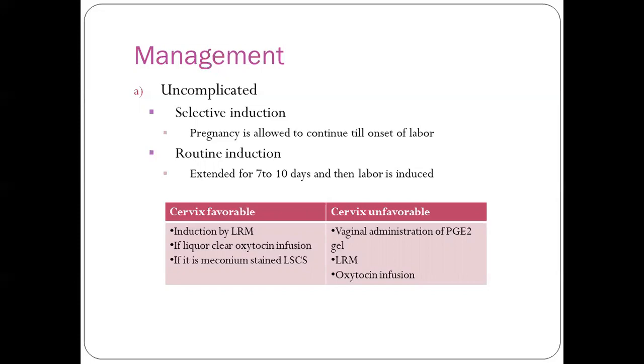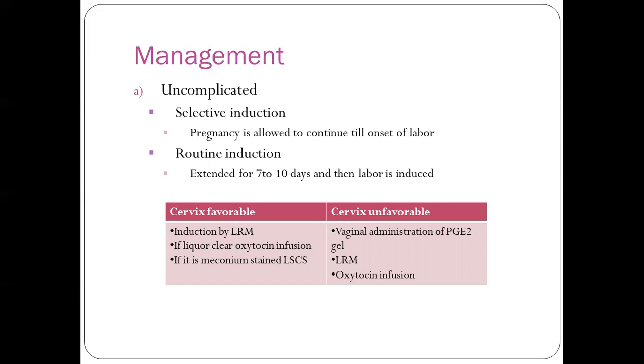When the low rupture of membranes is done and if the liquor is clear, oxytocin can be infused. But if the liquor is meconium stained, we should post the mother for cesarean section, because the baby was already under stress, and that is why it has passed the meconium. So we cannot wait for a longer time period. The mother has to be posted for cesarean section.